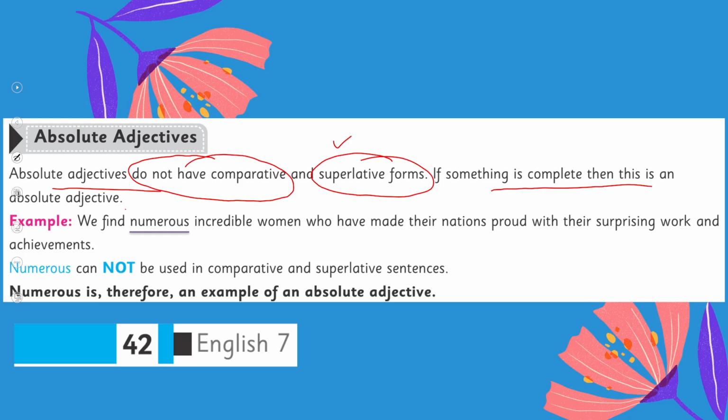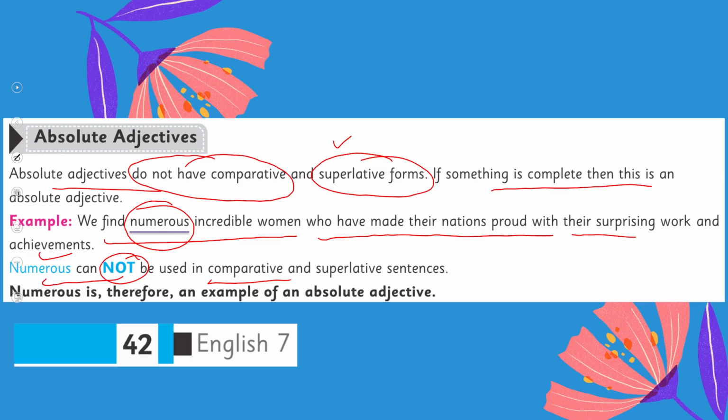For example, we find numerous incredible women who have made their nations proud with their surprising work and achievements. The word numerous here is an adjective, but it's an absolute adjective, and numerous cannot be used in comparative and superlative sentences.